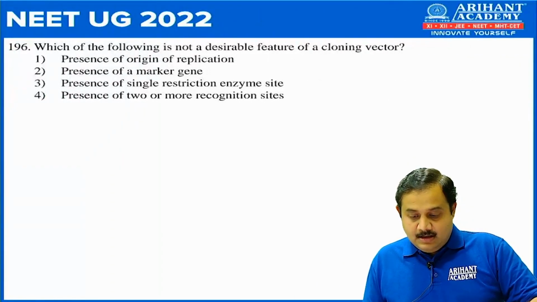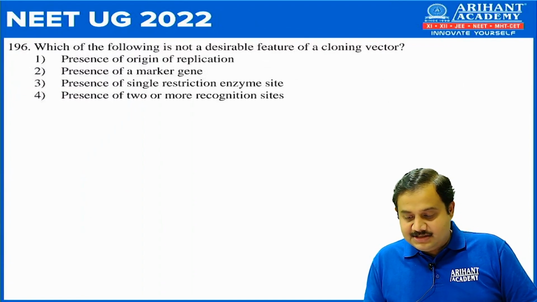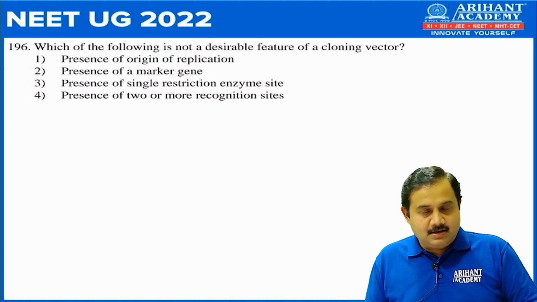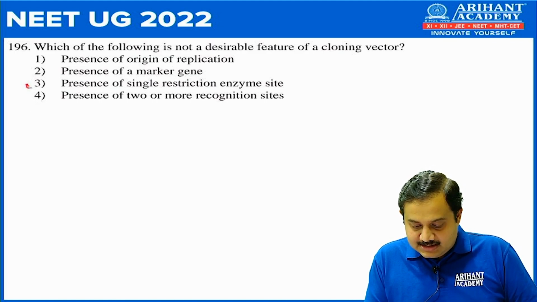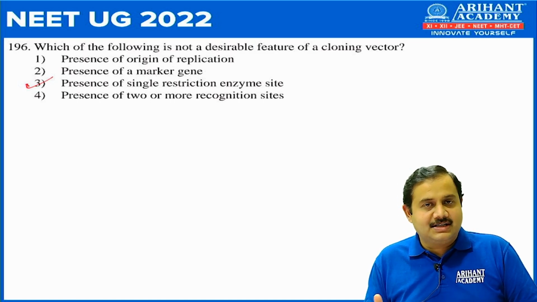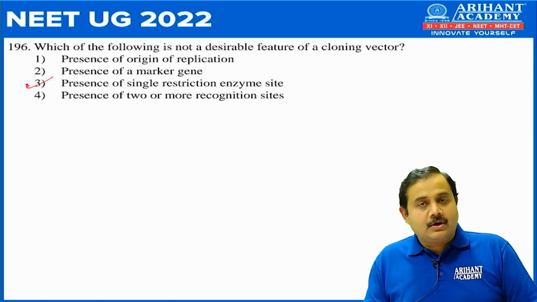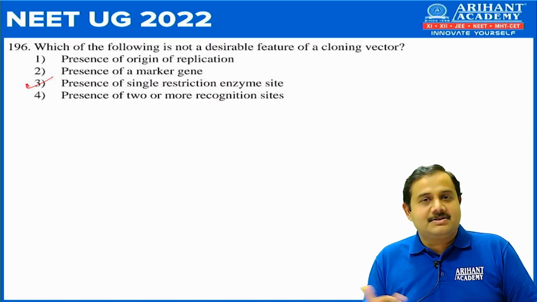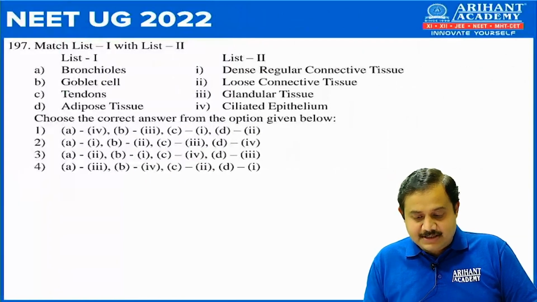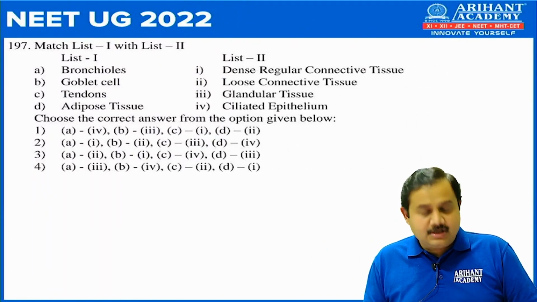Next, which of the following is not a desirable feature of cloning vector? So obviously the correct answer is number 3, that is presence of single restriction enzyme site. We want the cloning vector to have multiple restriction enzyme sites and not a single site. Next one, again match the columns.